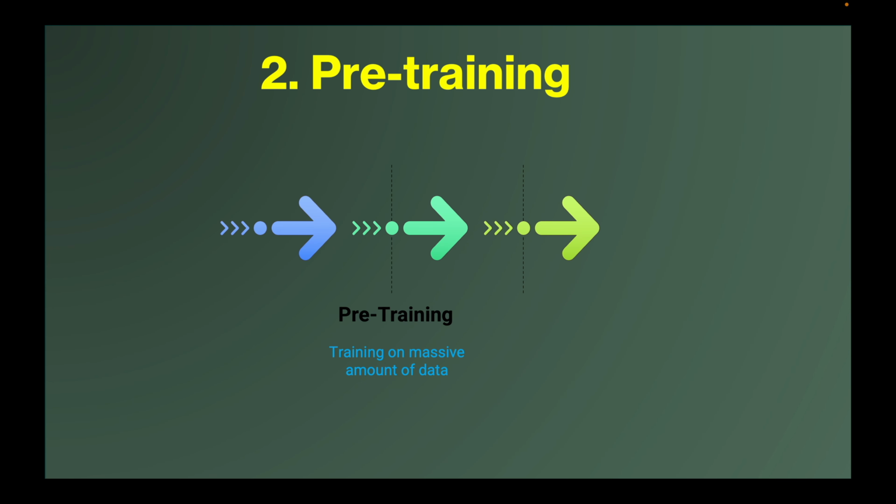Pre-training. Gen AI starts by training on a massive amount of data such as articles, books, images, websites and many more. It learns statistical patterns and structure from this huge set of data. For example, while training on text, it can learn how words and sentences are arranged together. Similarly, while training on images, it can learn the shape, size, color and so on.